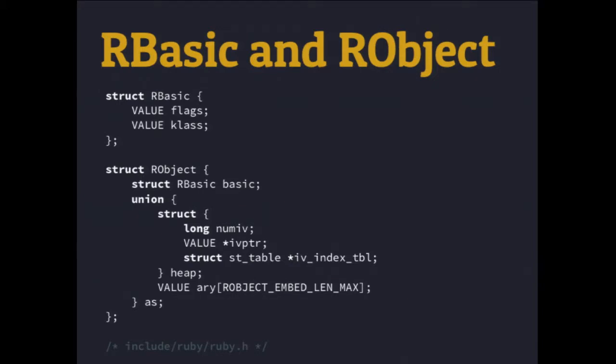Below that, we can see that we embed RBasic into our object, right? So everything that is an object in Ruby has RBasic as an ancestor. That's how we do that. If you looked at RString, you're going to see the same struct RBasic basic. You're going to see that in every one of the Ruby objects. Secondarily, we end up getting a couple other things. We're going to get a number of instance variables. That's what that is sort of cryptically saying.